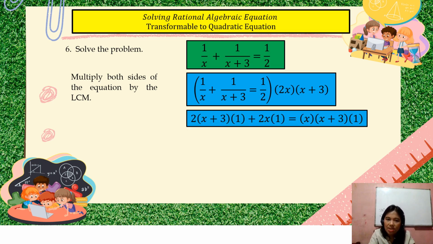So, what we did is just to divide nito. Ito yung ating LCM. Divide natin with the first denominator na x. Okay, so dividing by x. So, we have to cancel out x. So, yung naiwan is 2 tsaka x plus 3, which is ito yun. Okay? Then, the numerator na 1, so that's times 1. Yan. Okay. Erase lang muna natin.